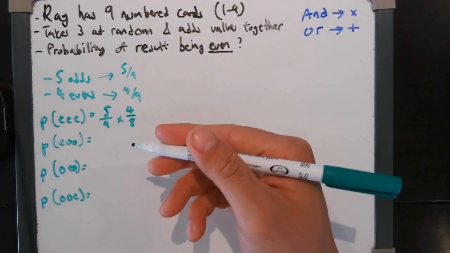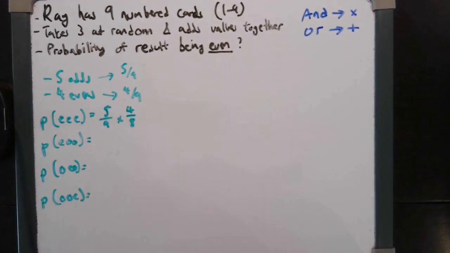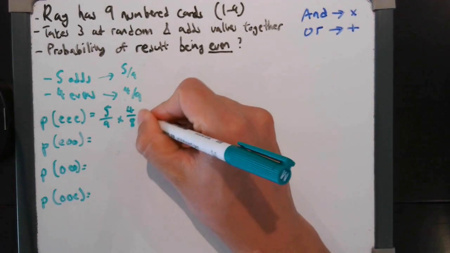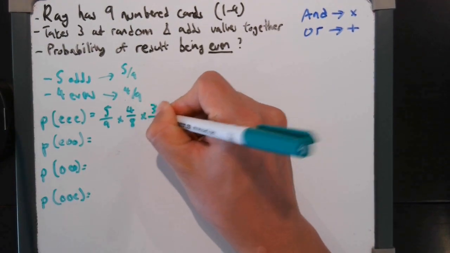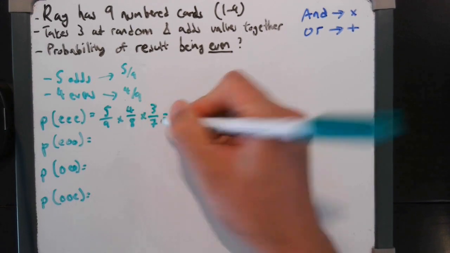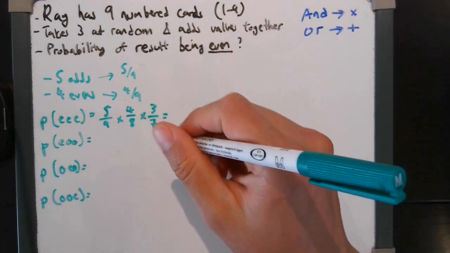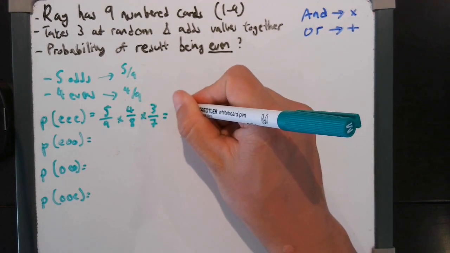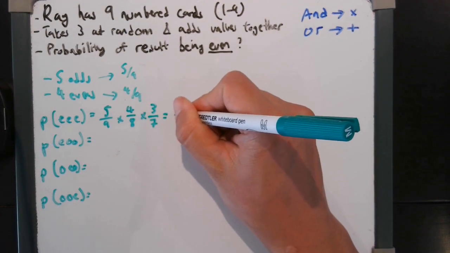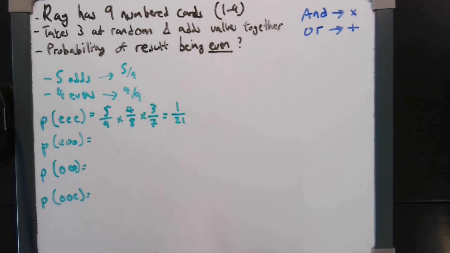I know this simplifies to a half, but for simplicity's sake, I'm just going to keep it as is and do the same a third time round. So you get 3 times 7. And this is a calculator paper, so I'll just be straightforward with this. So the probability of EEE by itself is 1 out of 21.